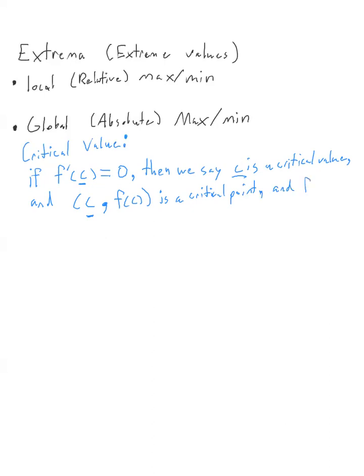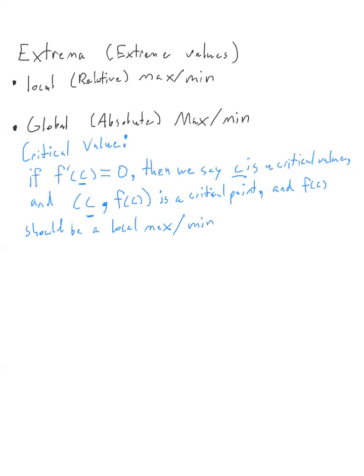And that output should be a local max or a local min.